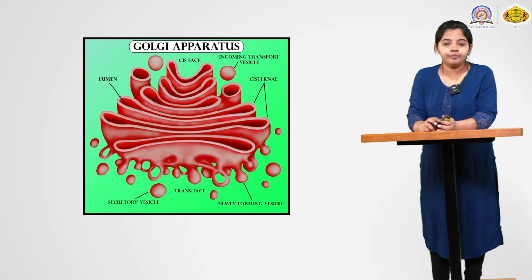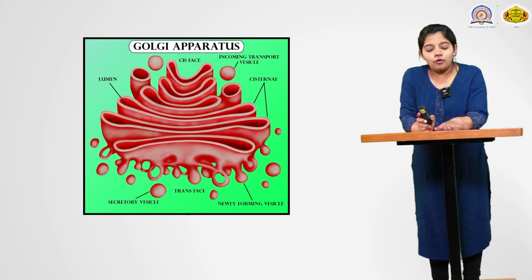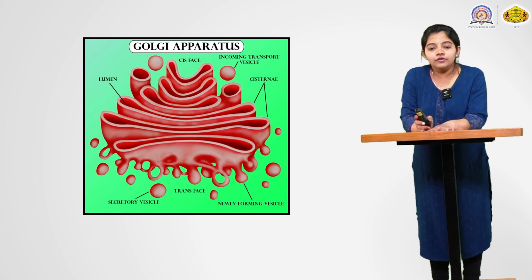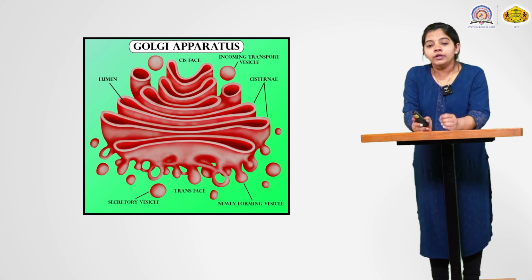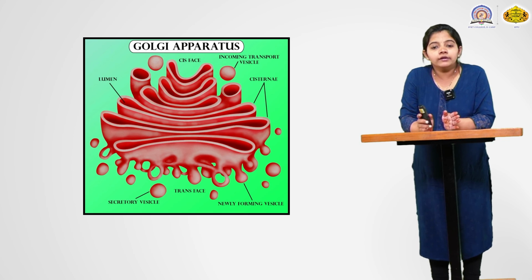In that lumen or cisternae they are manufactured and sorted, and then it is decided where they go: the plasma membrane, out of the cell, or the nucleus. They are sent to the targeted destination. From where? From the trans phase of the cisternae. From the trans phase of a cisternae they are sent out to their targeted destination.